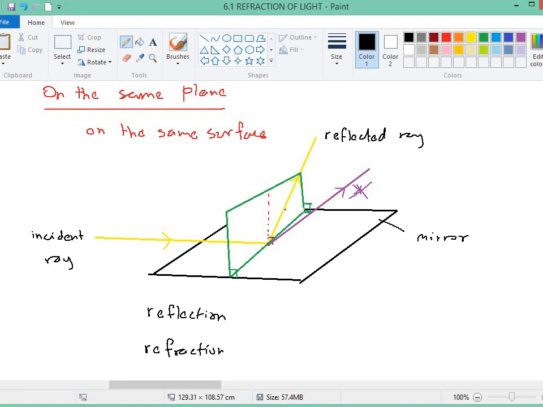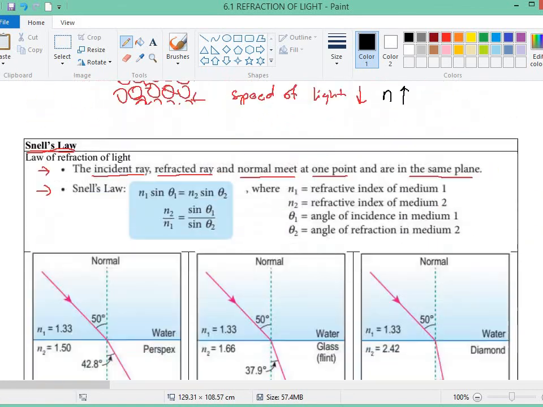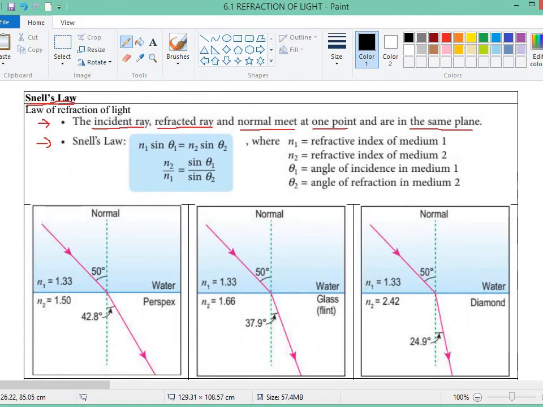Okay, I hope this can help you understand what it means by all lie on the same plane. If you have any questions, please ask. So that is the first law of reflection. That means the incident ray, refracted ray, and normal meet at one point and are in the same plane.